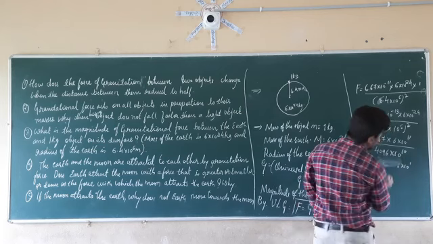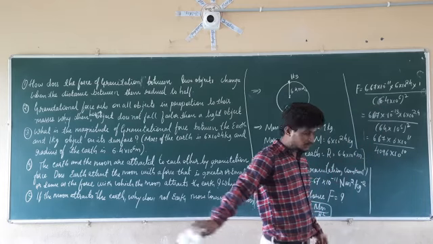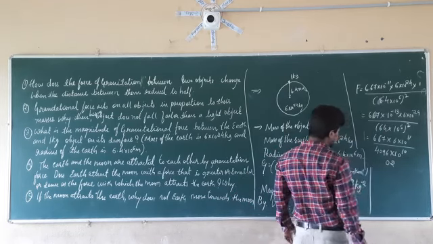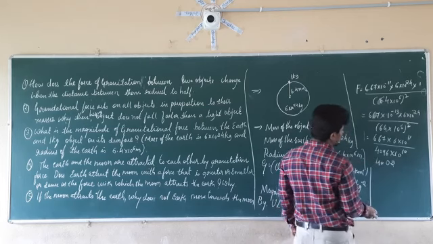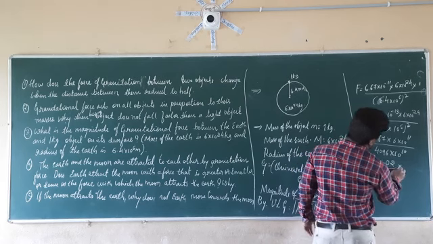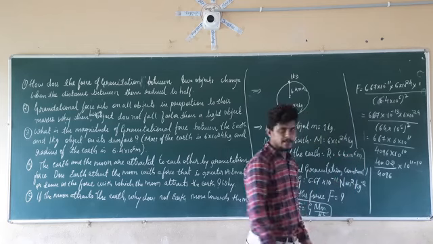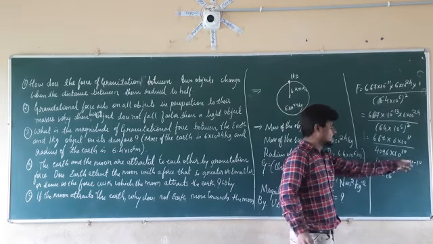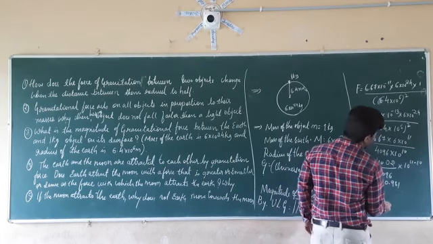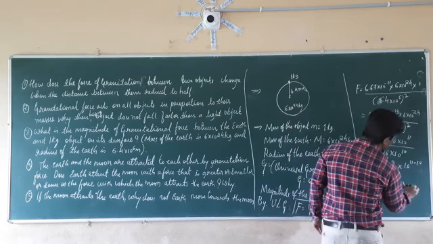So I am going to multiply this 667 into the 6. 6 7s are 42, 6 6s are 36, 14, 40, and it is 4002, divided by 4096 into 10 raised to 11 minus 10. So a raised to m divided by a raised to n is equal to a raised to m minus n. So minus 10 is going to come there. So it is equal to 0.981 into 10 raised to 11 minus 10, which is equal to how much? It is equal to 10 raised to 1.